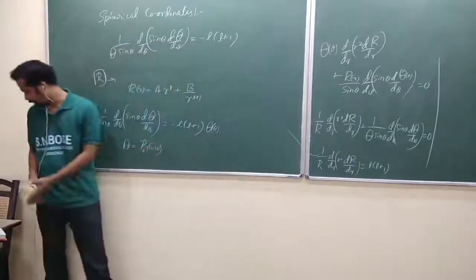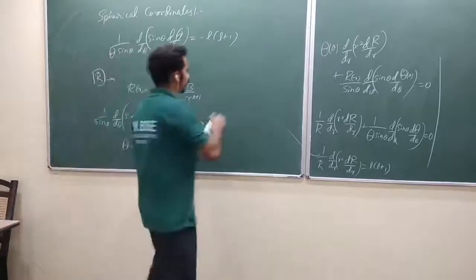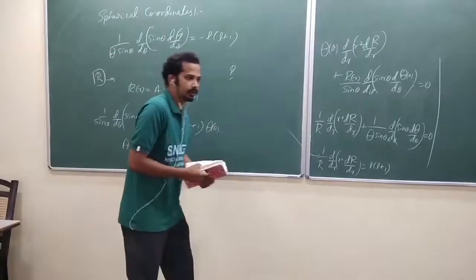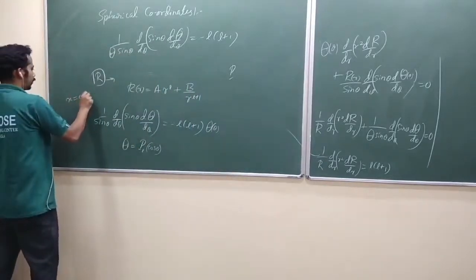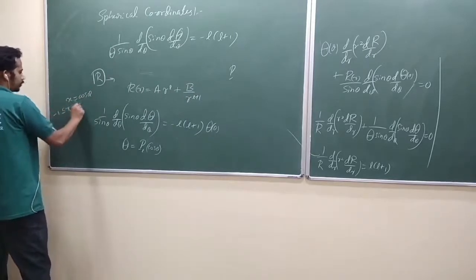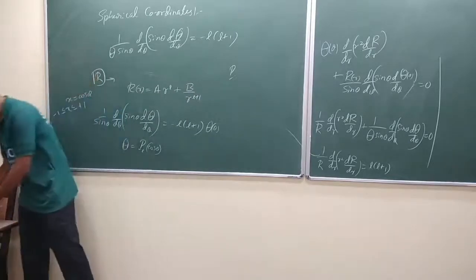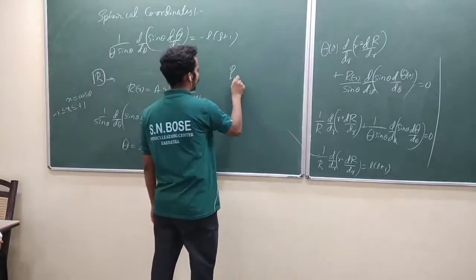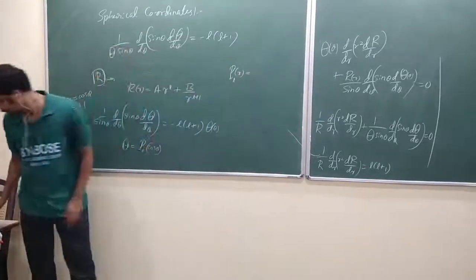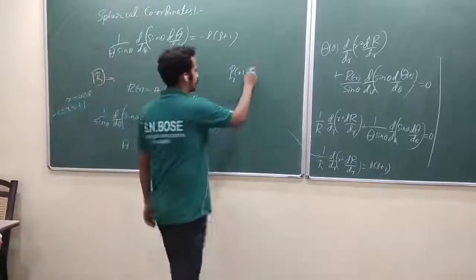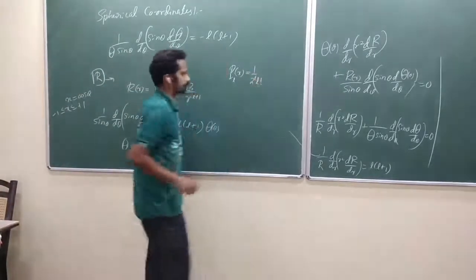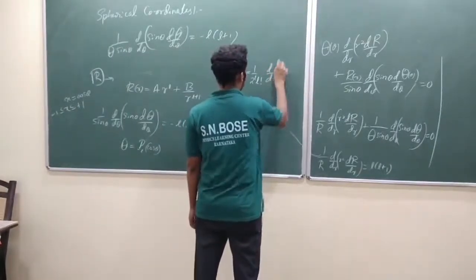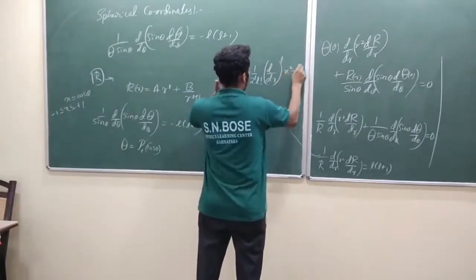the Rodrigues formula of finding this Legendre polynomial, okay? Again, it is written in terms of x because writing cos theta is always lengthy. Is that okay? So now if you put x equal to cos theta, what is the x range? Minus 1 to plus 1. Is that okay? The x range will be minus 1 to plus 1. So again, we prefer writing in terms of x, P_L of x, L equal to 0, 1, 2 like that. So 1 by 2 raised to L, L factorial, Lth derivative of (x² minus 1) whole power L.